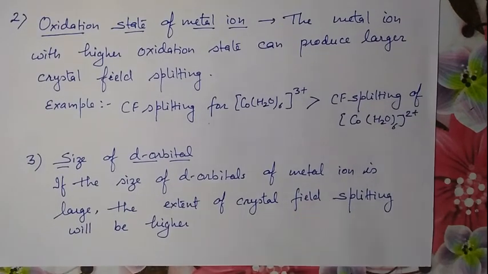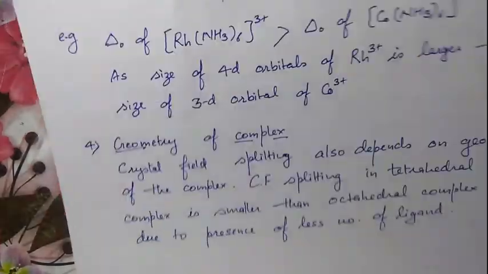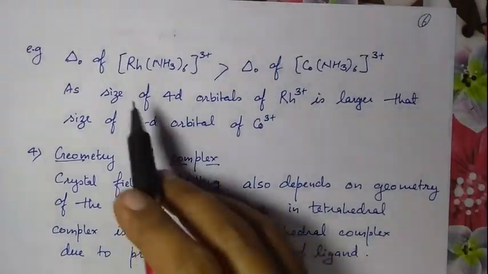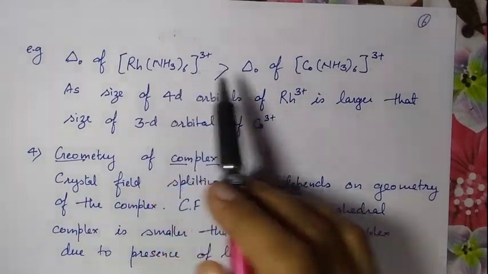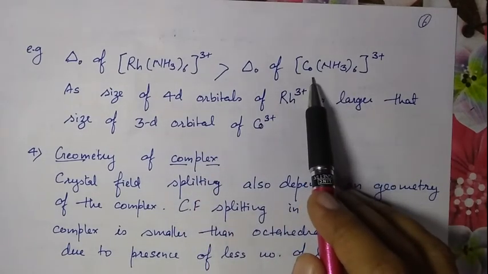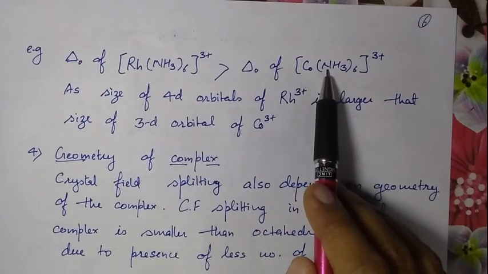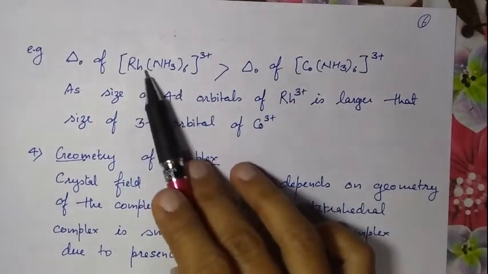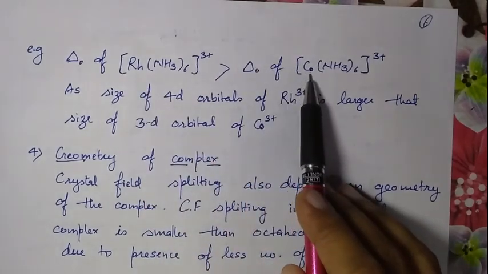Then size of d orbital. If the size of the d orbital of the metal is large, then the extent of crystal field splitting will be large. For example, this is a complex of rhodium, and if you compare it with the complex of cobalt, both have d6 configuration, but this is a 4d element and this is a 3d element.